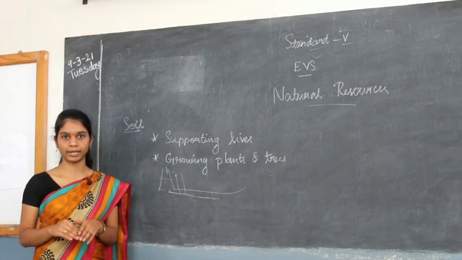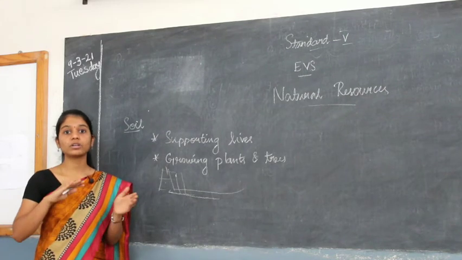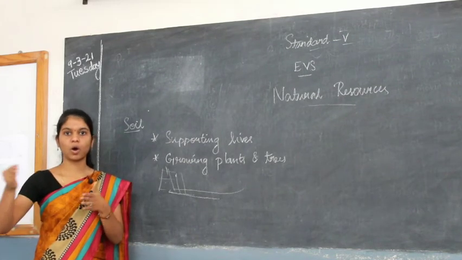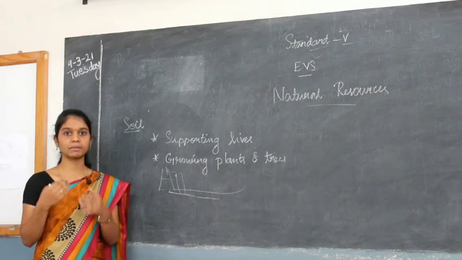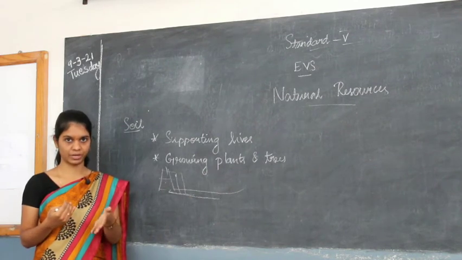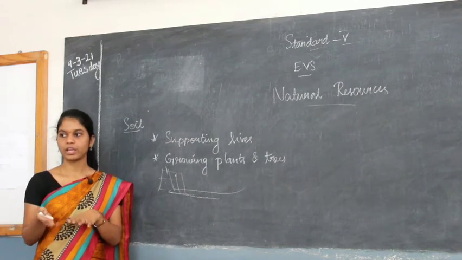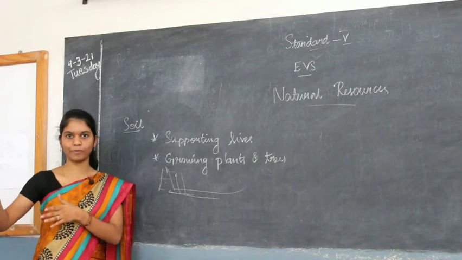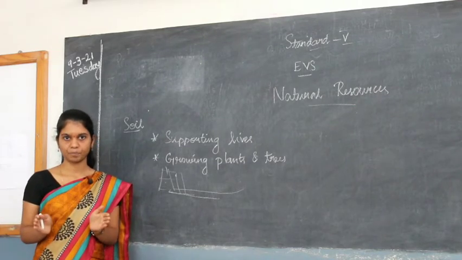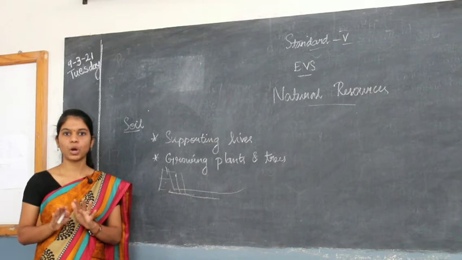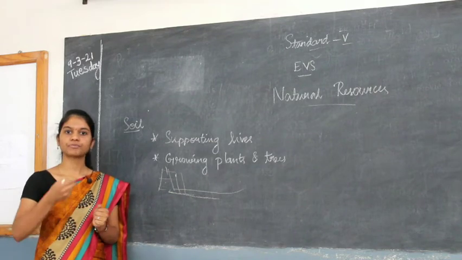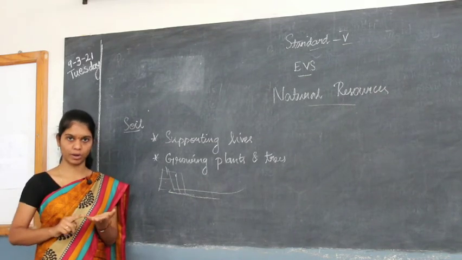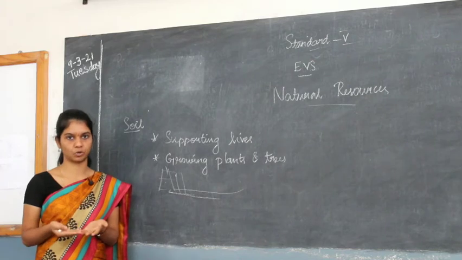That soil won't flow along with the water or wind. That's the importance of trees to soil. So when soil does not blow away, soil will stay and there will be no flowing of soil. If soil blows away, there will be no soil and no plants and trees to grow.